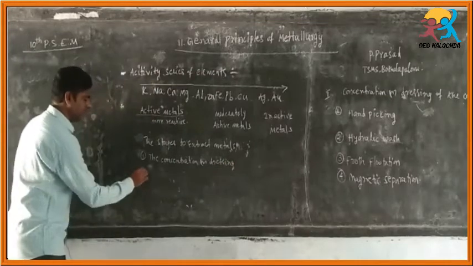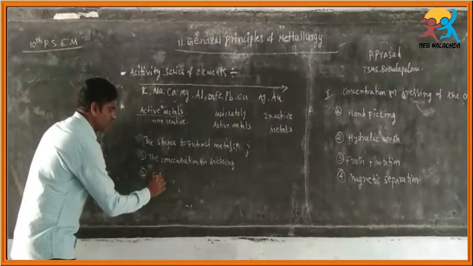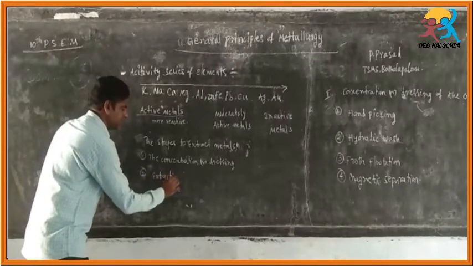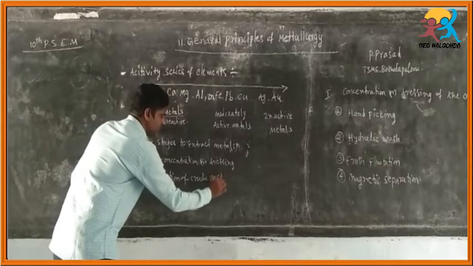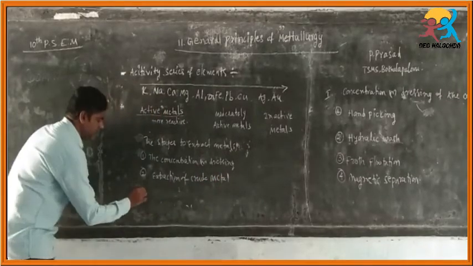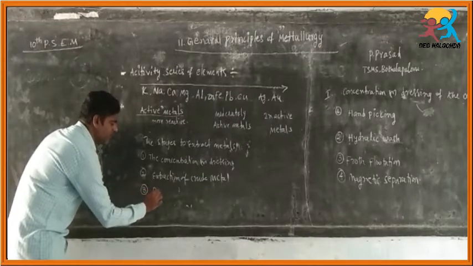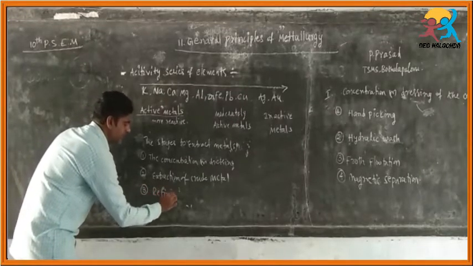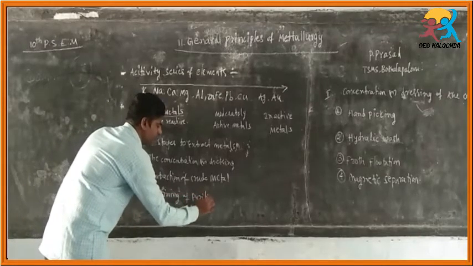The second one is extraction of crude metal. The third one is refining or purification of the metal.